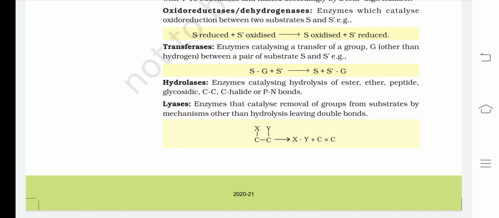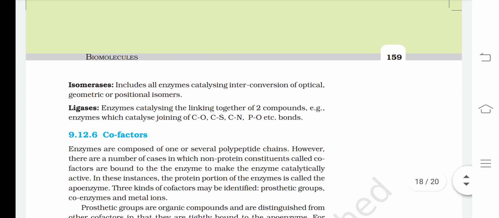Hydrolases: enzymes catalyzing hydrolysis of ester, ether, peptide, glycosidic, C-C, C-halide and P-N bonds. Lyases: enzymes that catalyze removal of groups from substrates by mechanisms other than hydrolysis, leaving double bonds. Isomerases include all enzymes catalyzing interconversion of optical, geometric or positional isomers.